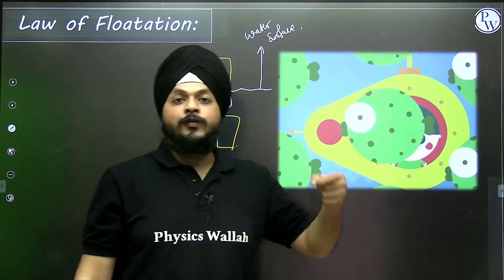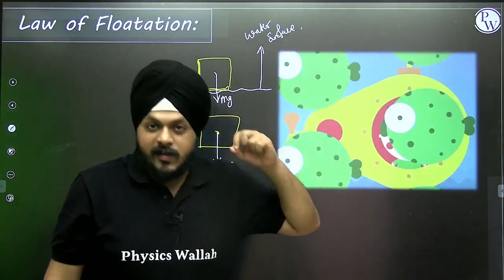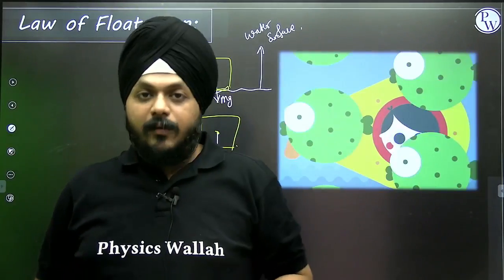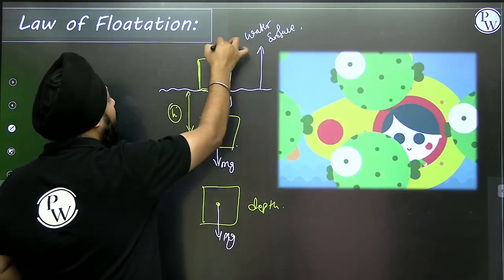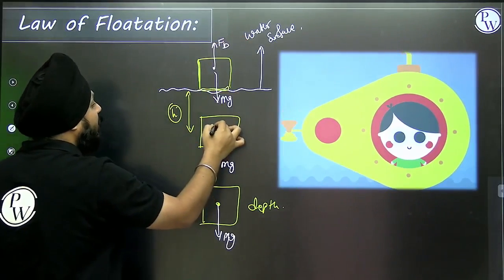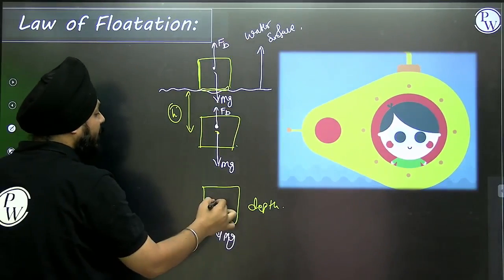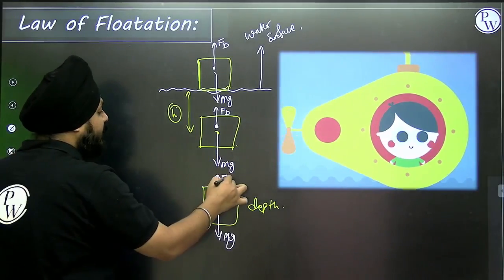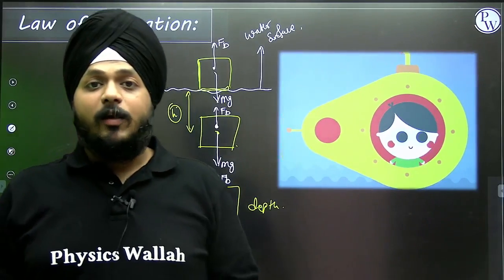There is another force, which is known as the buoyant force. It is a kind of resistance that is provided by the fluid towards an object. For this object, the buoyant force is acting in the upward direction. For this object too, and for this object as well, the buoyant force is acting in the upward direction. Then students, what is the difference between these three cases? All are equal, no?